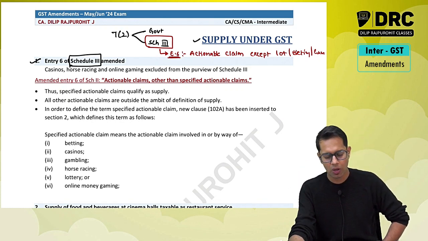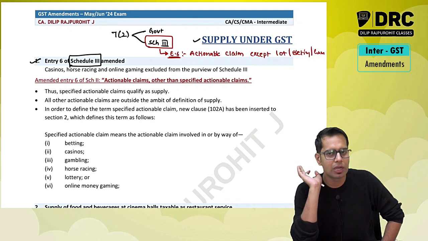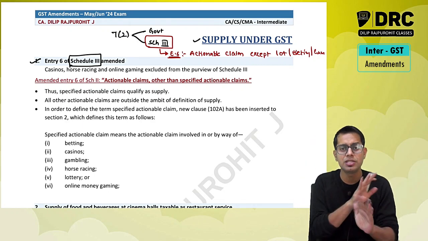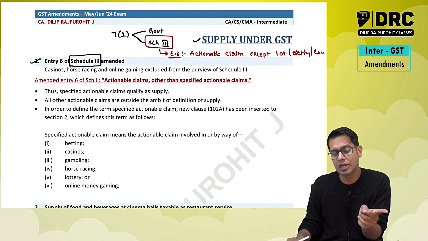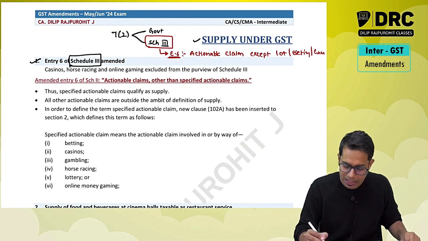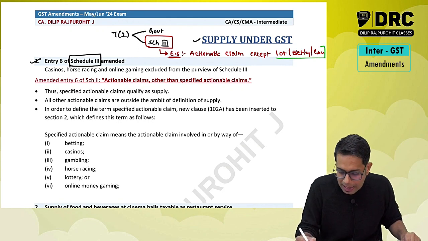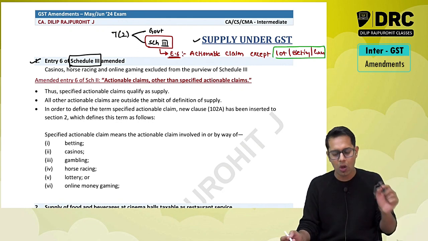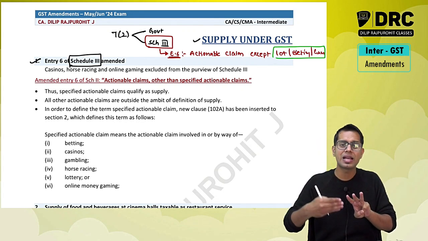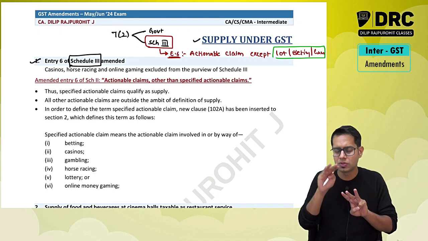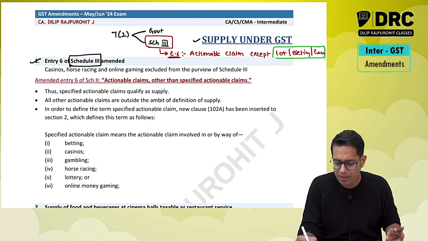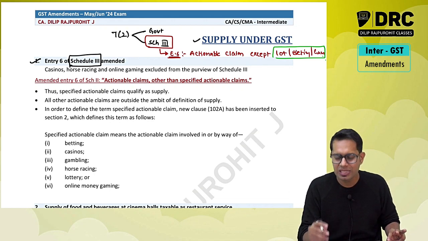So there is an entry, entry number 6, actionable claims except lottery, betting and gambling. Meaning what, sir? This entry says if you are going to deal in actionable claims, it is not read as supply. But if that actionable claim is lottery, betting or gambling, it will be read as supply. Now what they have done is, instead of using the words lottery, betting and gambling, because when I say lottery, betting and gambling, only 3 things are covered. Now there are some other actionable claims also, which government wanted to add in this point. Now they thought, instead of adding it along with this, let me change the wording of this.